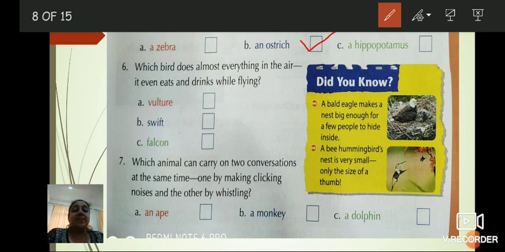Yes. Number 6. Which bird does almost everything in the air? It even eats and drinks while flying. Do you know such a bird which does everything in the air only, even eats and drinks in the air while flying? Let's see which is the bird. Option A, vulture. Option B, swift. Option C, falcon. What do you think? Which is the correct answer?